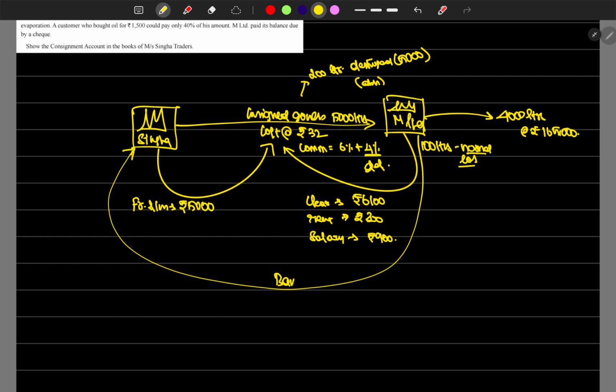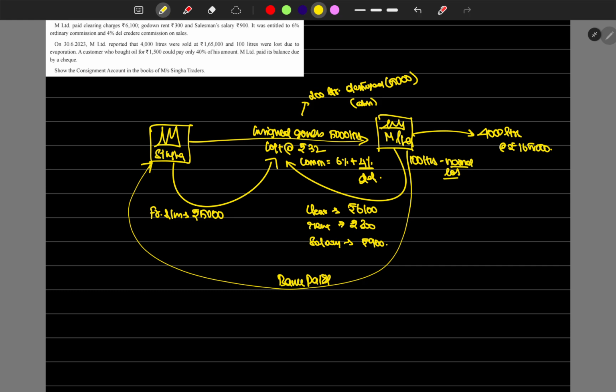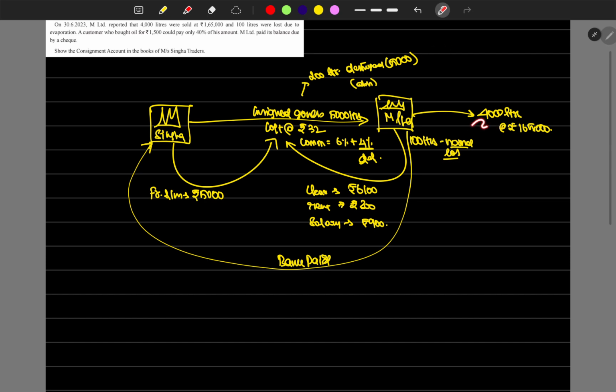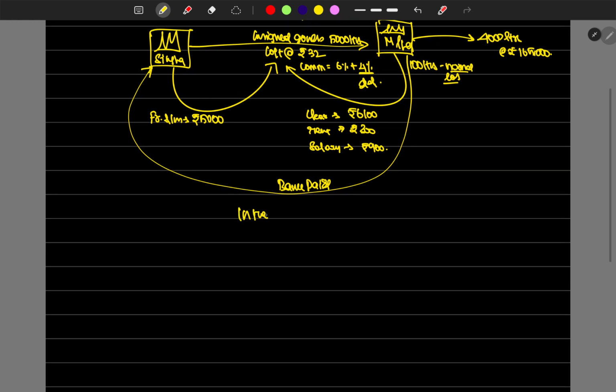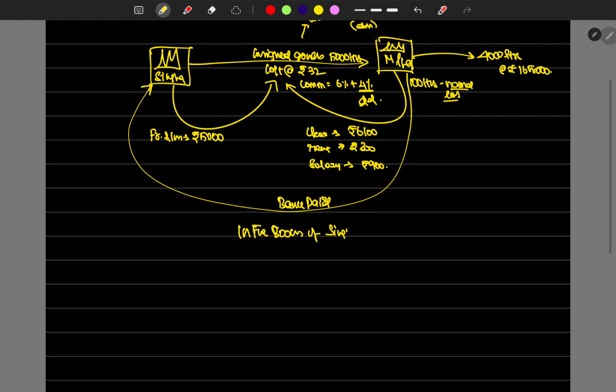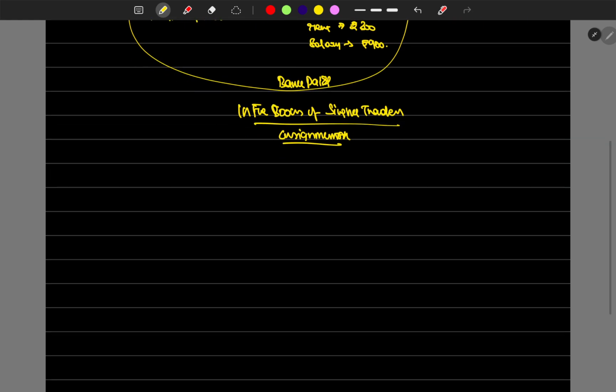After bank, bank paid. That's it. What they've asked is the consignment account in the books of Singa Traders. These are all the scenarios which have been asked. Normal loss is 100 liters, and abnormal loss is 200 liters. In the books of Singa Traders, we have to prepare the consignment account, right? So, consignment account.